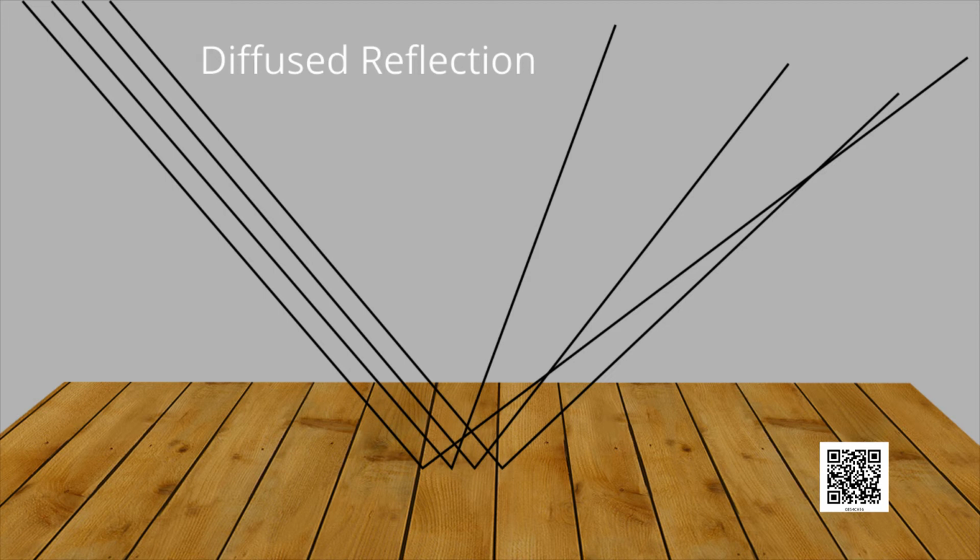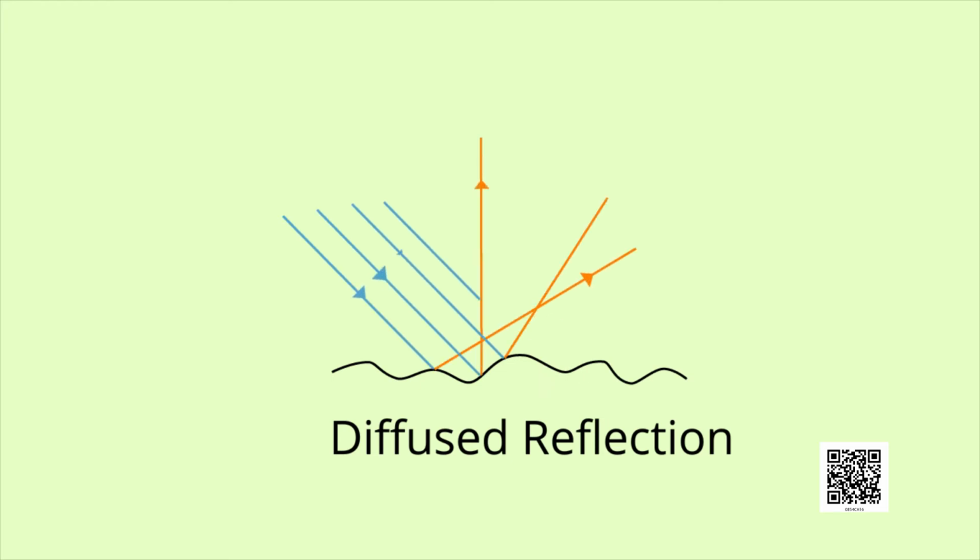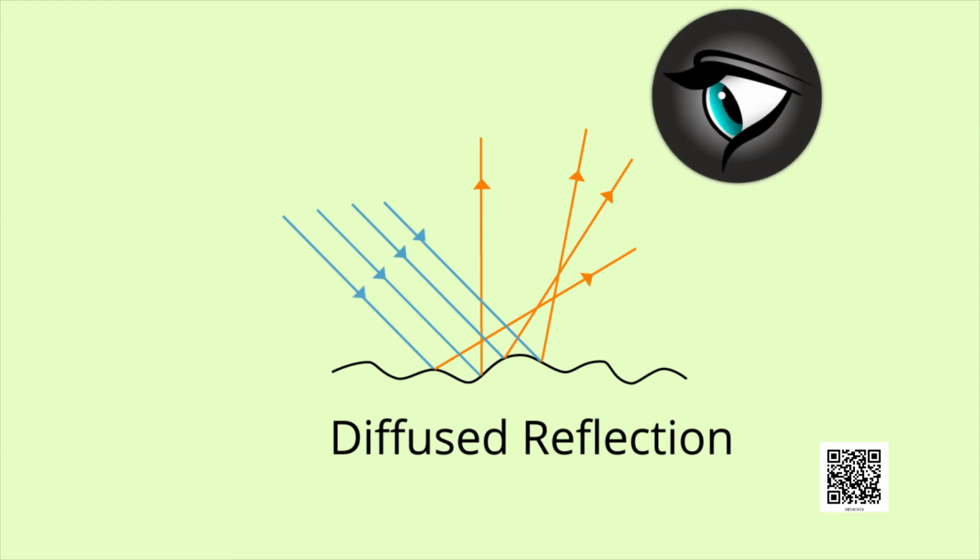In irregular or diffused reflection, the entire light that falls on the surface is reflected in all directions in a scattered manner. The light that enters our eyes is generally the result of diffused or irregular reflection.